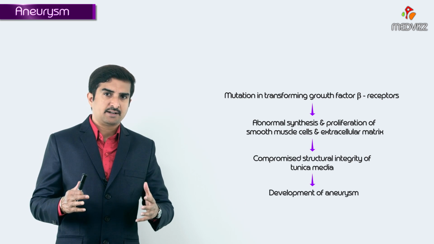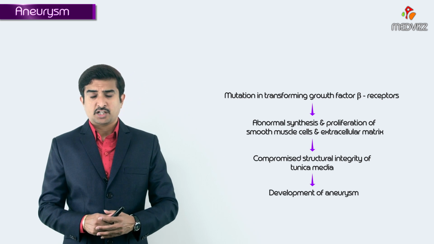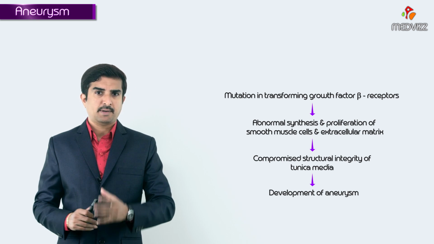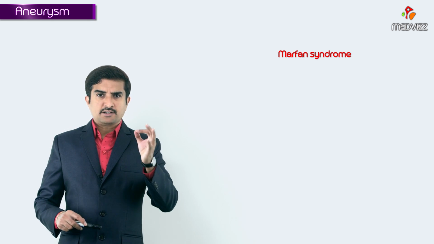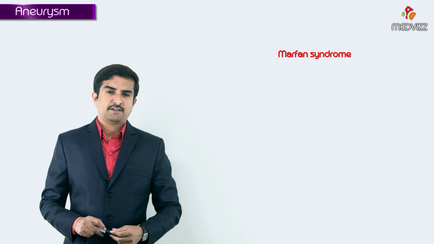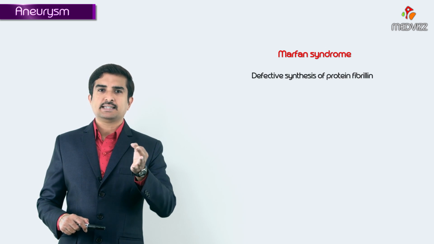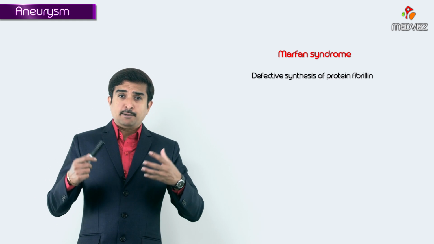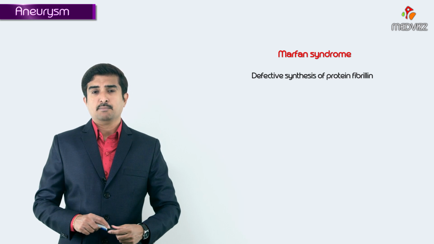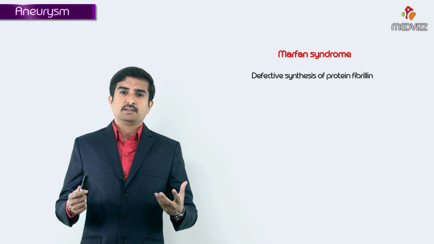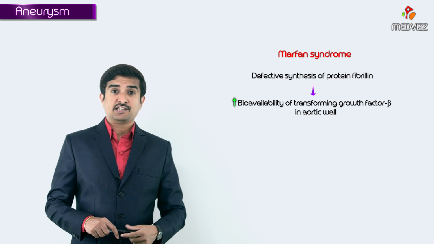This is how we should understand the possibilities where the structural integrity of the media is compromised. Right? Now, let us talk about Marfan syndrome. Marfan syndrome is the best example for such kind of aneurysms, where there is a defective synthesis of the scaffolding protein called fibrillin, which is actually the culprit we see in Marfan syndrome. So defective synthesis of the protein fibrillin leads to an increased bioavailability of transforming growth factor beta.